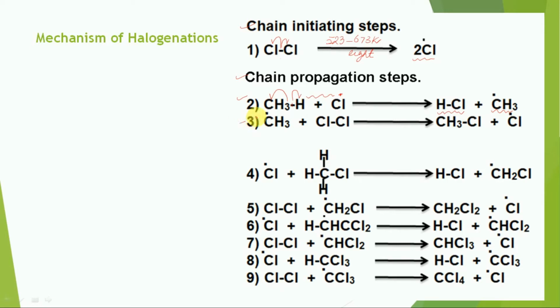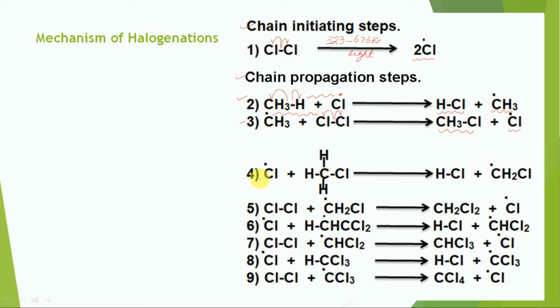Then step number 3. Now this bond can break homolytically and each chlorine atom takes one shared electron. So there is a bond formation between the methyl free radical and the chlorine free radical. Methyl chloride is formed along with the generation of a chlorine free radical.